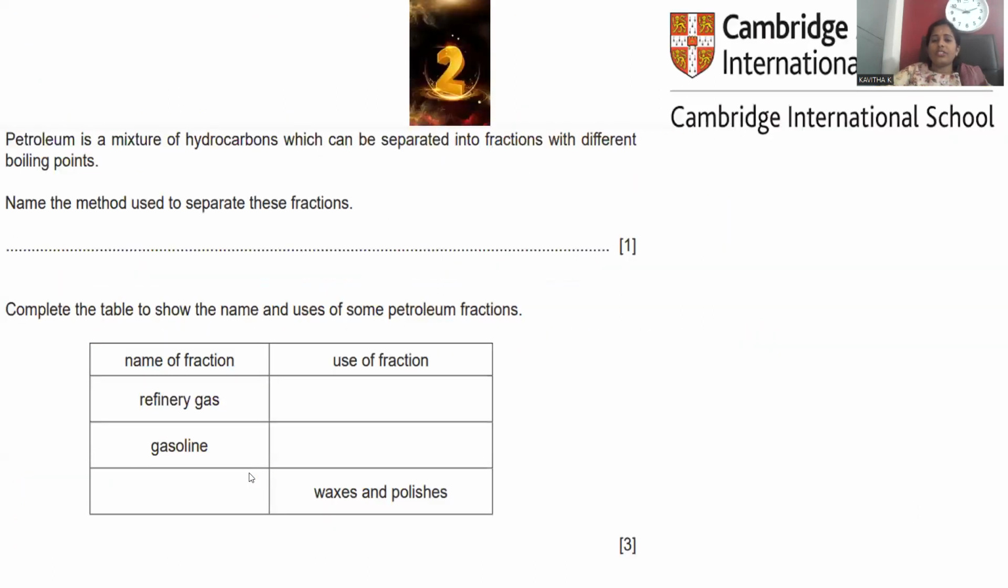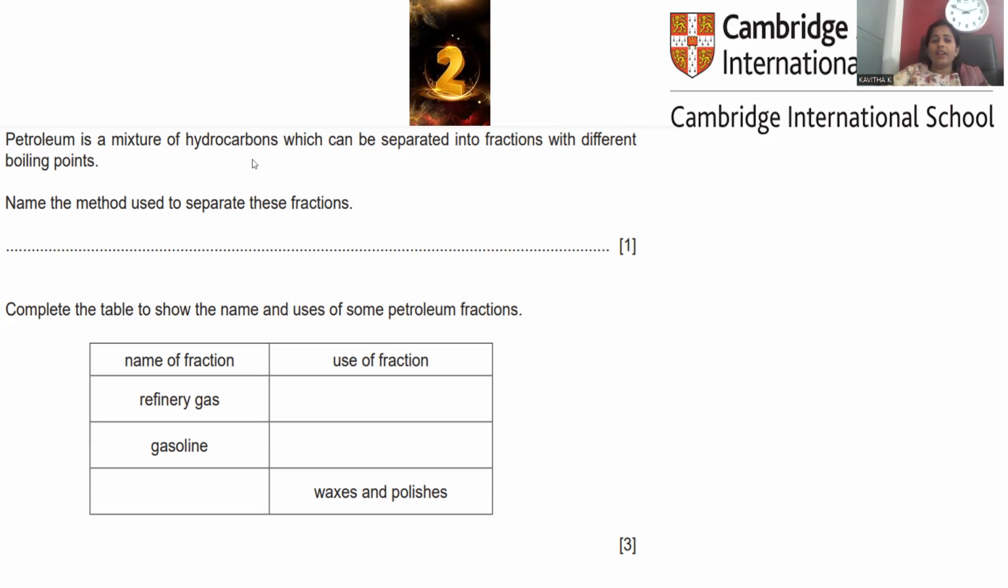Let's go with another question, from the Cambridge International Education System. The question was collected from there. Petroleum is a mixture of hydrocarbons which can be separated into fractions with different boiling points, right? So here petroleum is also called gasoline. Whenever we are extracting the crude oil, one of the fractions will be petrol, and it finds outstanding applications in the field of industries, automobiles, and daily life applications as well. That's the reason why petroleum is taken into consideration, because of its wide range of applications.